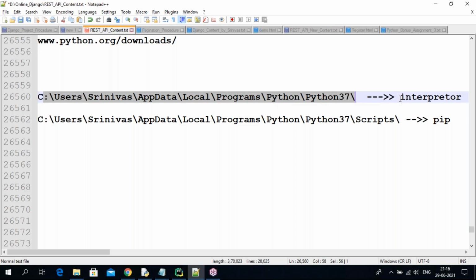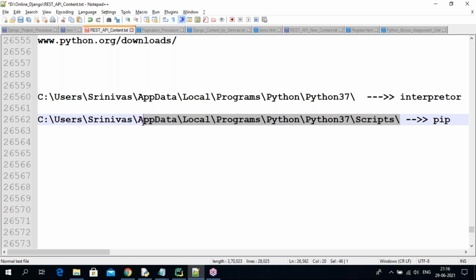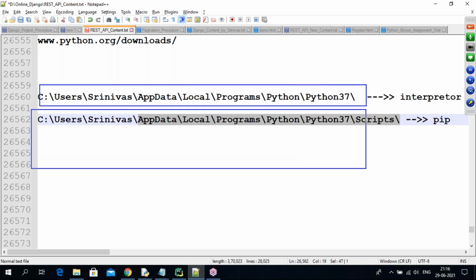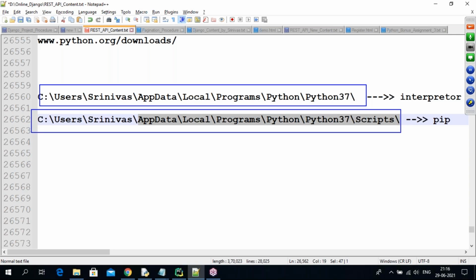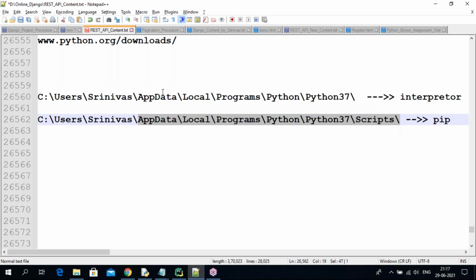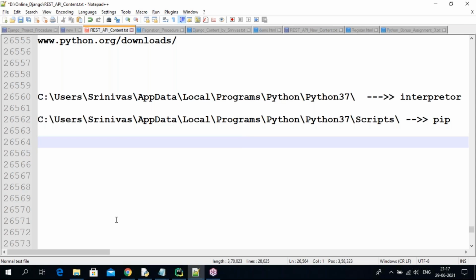This is the interpreter location, the python.exe file, and that is called the interpreter. You are telling the OS where my interpreter is and where my pip command is. Inside the Python software, the Scripts folder has the pip command. So these are two locations we need to give in the environment variable section. I hope everyone knows how to add these.